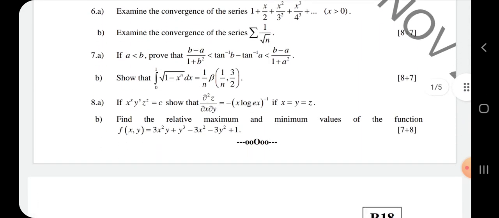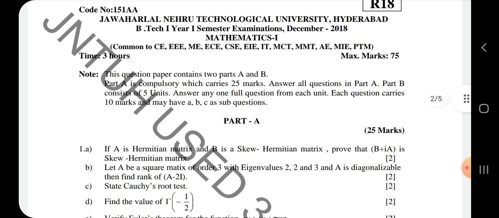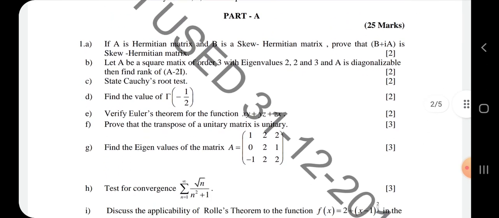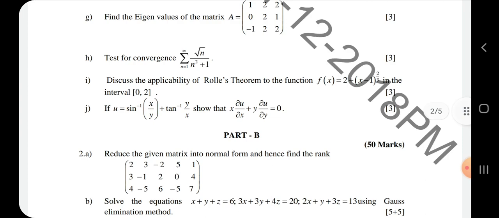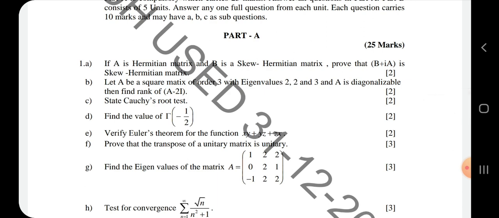And when you look at the pre-COVID paper, conducted in December 2018, there are two different parts, part A and part B. Part A is short answer type, 25 marks, and part B is long answer type, 50 marks. In part A, from each unit you are expecting two short answers, one for 2 marks and another for 3 marks. So every unit gives 5 marks for short answers, and over 5 units, that is 5 into 5, 25 marks.